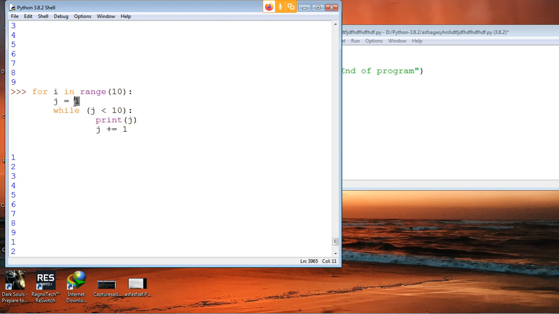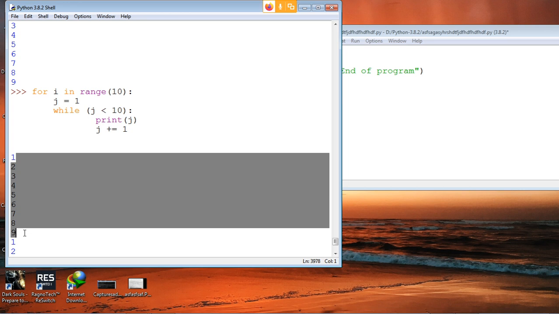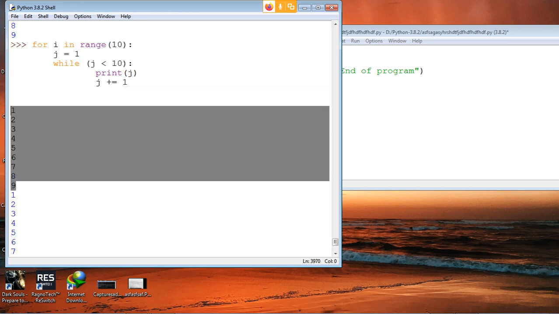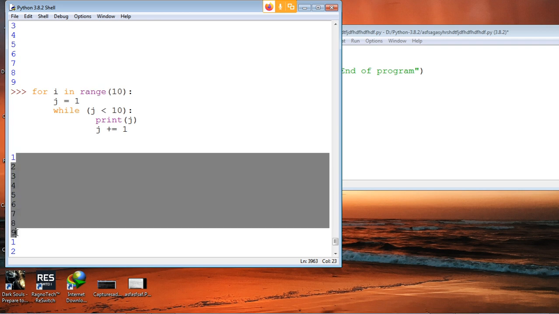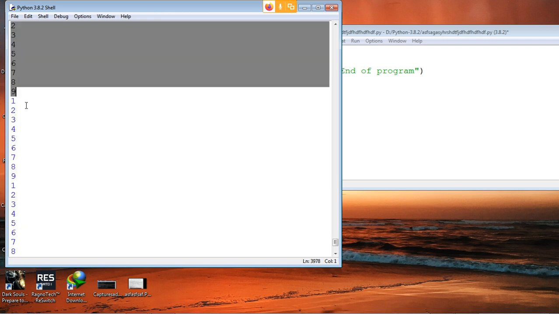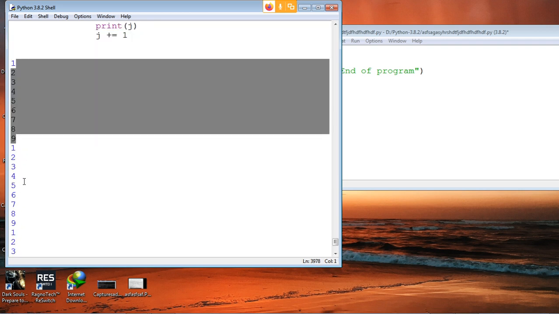We started out with one and we ended at nine, right? One, 2, 3, 4, 5, 6, 7, 8, 9. So this 1 to 9 happened 10 times. That's what we just printed: 1, 2, 3, 4, 5, 6, 7, 8, 9, 10 times.